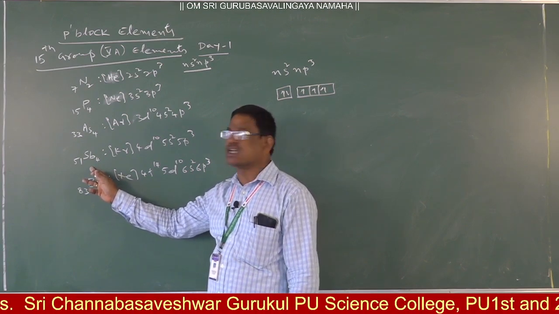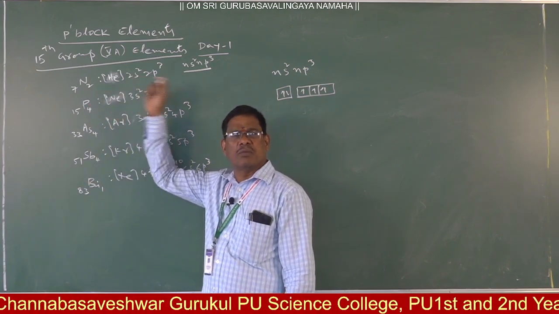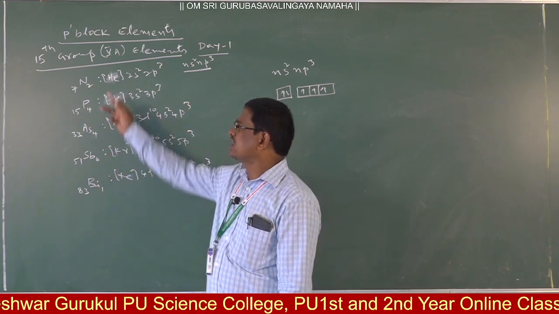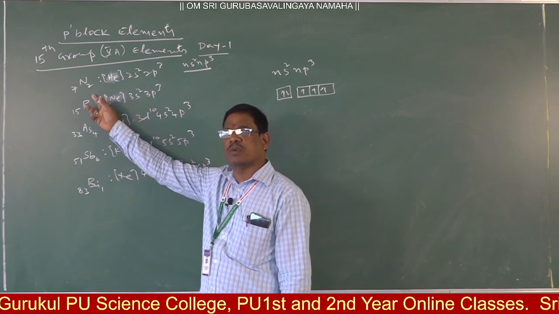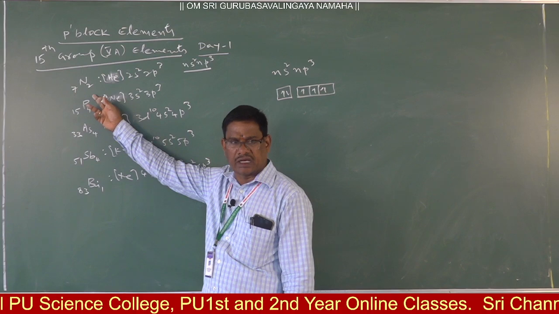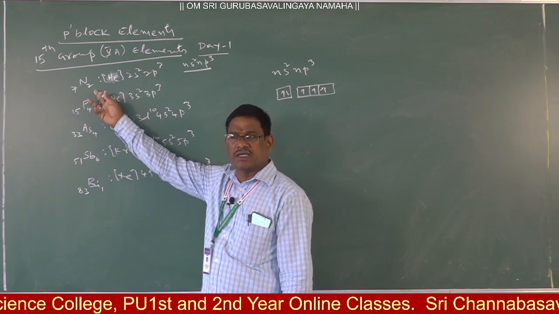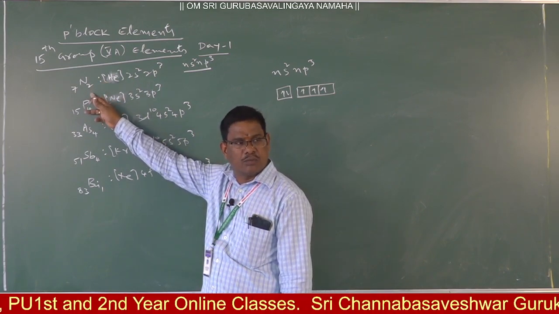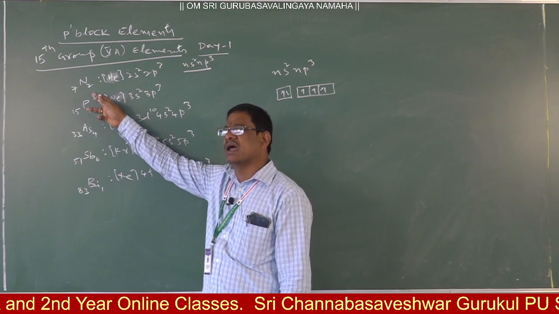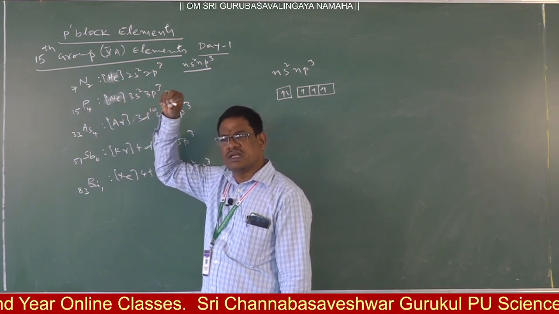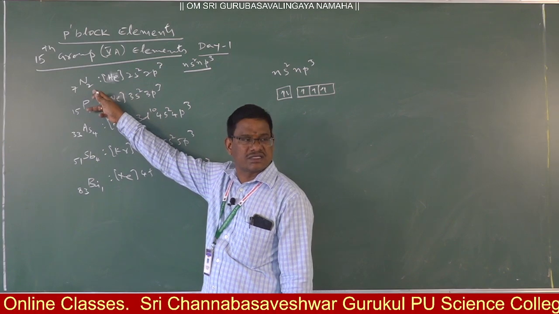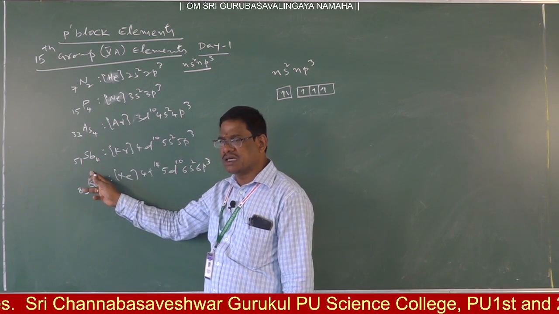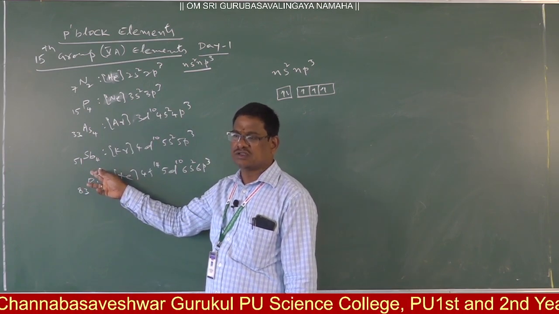Right? Abundance: if you consider, nitrogen is the most abundant gaseous element in the environment. Correct? In the atmosphere, around 79% of atmospheric air is nitrogen. It is a triple bonded compound, N triple bond N, a gaseous compound, hence highly stable and highly inert. Next to the inert gas elements, the highest inertness is exhibited by nitrogen gas. Whereas phosphorus, arsenic and antimony do not form multiple bonds, only single bonds.